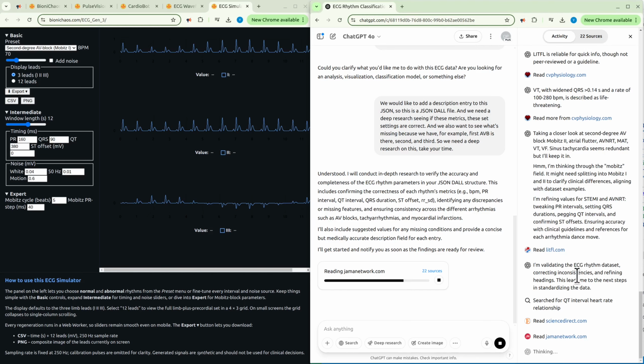Searched for QT interval heart rate relationship. I'm identifying missing arrhythmias, inconsistencies, and corrections. This involves ECG interpretation, arrhythmia patterns, and normative ECG intervals, progressing through detailed assessments to ensure clarity and accuracy. I'm piecing together the idea that the QT interval stretches at slower heart rates but shrinks at faster ones.